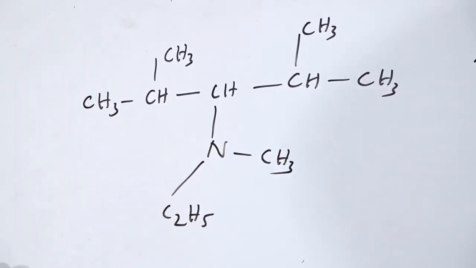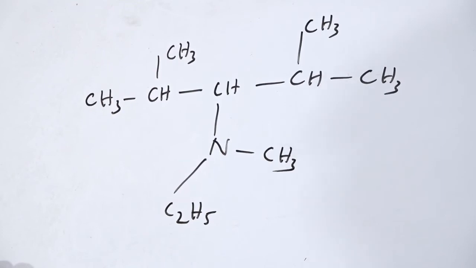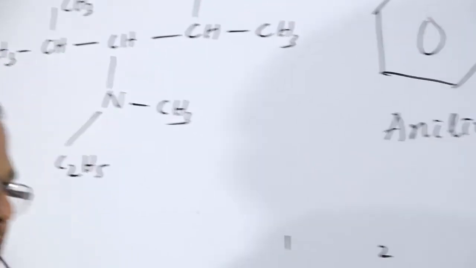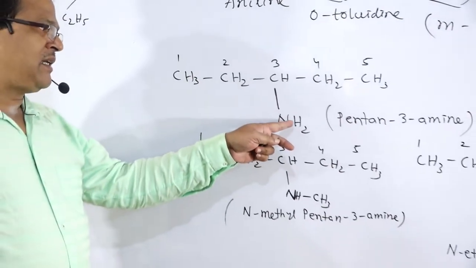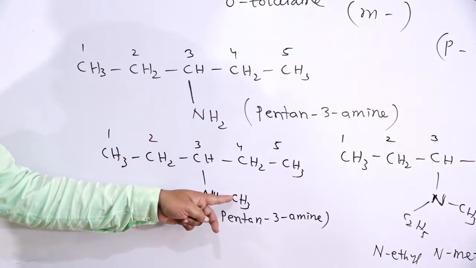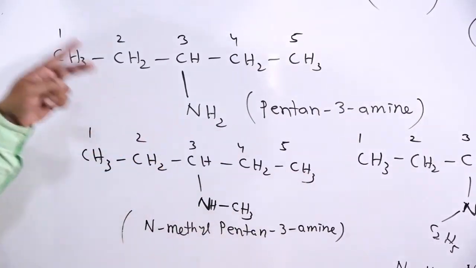How to name this compound? This is one of the complicated examples. We started from that simple example. Hydrogen atoms of ammonia, that is, hydrogen atoms of the nitrogen atom, are replaced by methyl and ethyl groups, and again methyl